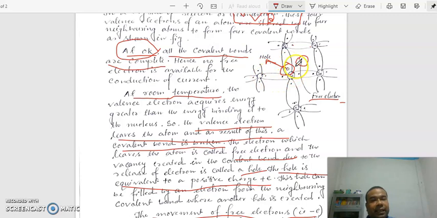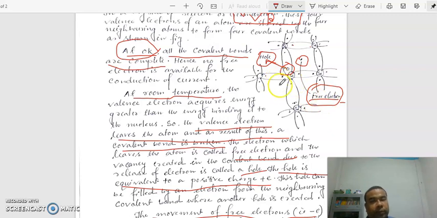This vacancy, the missing of an electron, is said to be a hole. This is a hole and this is a hole. This is a free electron. Now here you see a single covalent bond is broken, so a hole is created and a single electron becomes free.